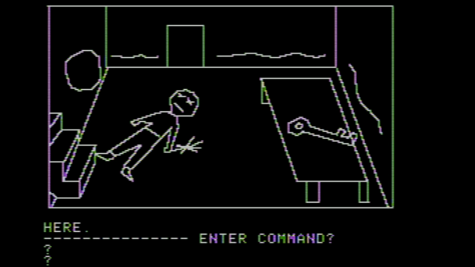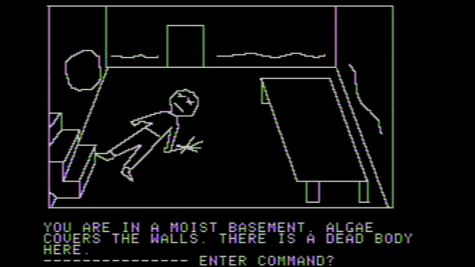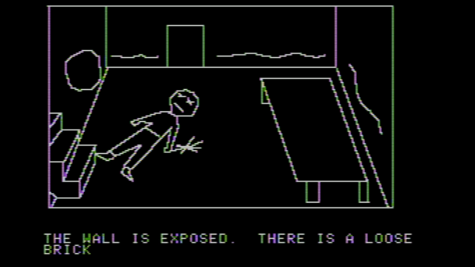It wasn't the plumber, wasn't the butcher, but it was Daisy, and there was pantyhose. So there we go. We're going to get the key. I mean, it's huge and obvious, so we're just going to go ahead and grab that. Then, using the towel that we got earlier, we're going to wipe the algae. The wall is exposed. There is a loose brick.